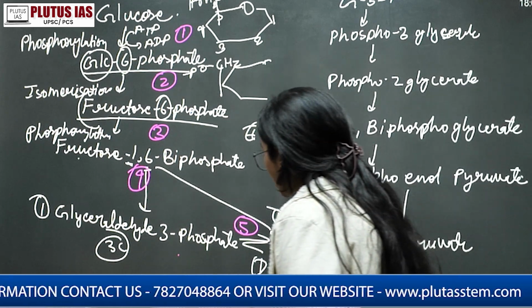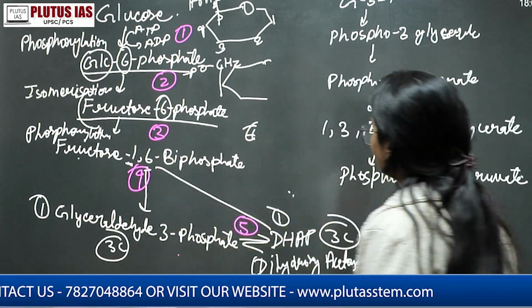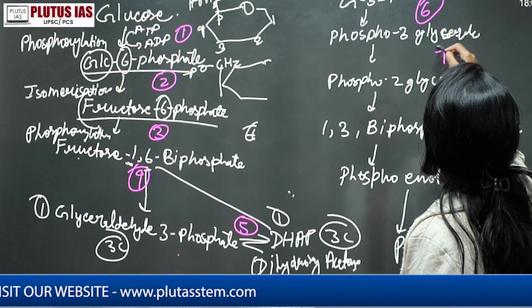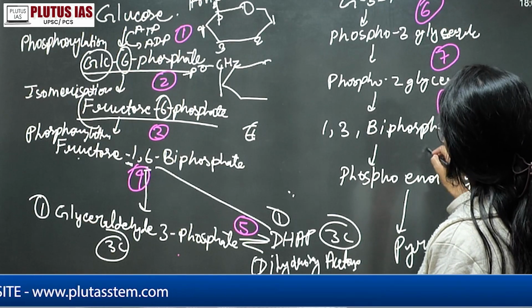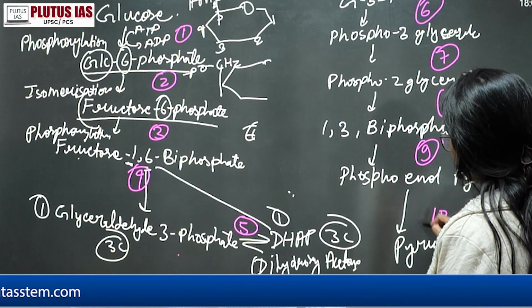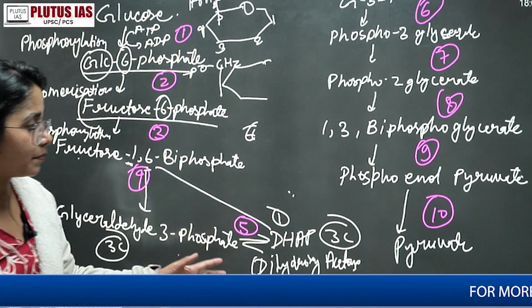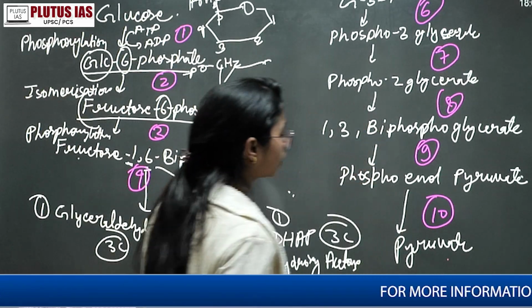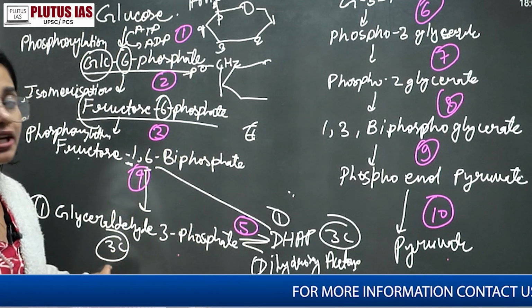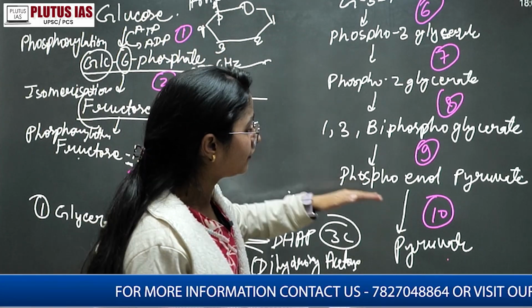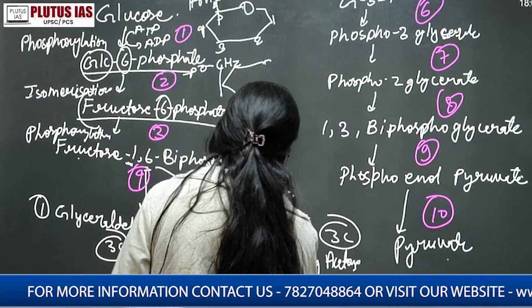Okay, now count the number of steps. So here the first 5 reactions have occurred. Here there is 6, here it is 7, here it is 8, it is 9, and it is 10. That's how the glycolysis process occurs in the 10-step process. That is your pyruvate. Okay, so here we are continuing with the 3 carbon compound. So this is also 3 carbon compound, 3 3 3 everything. Even the pyruvate is also a 3 carbon compound.